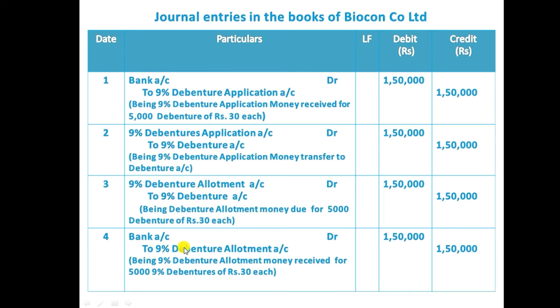Now this due the company is going to receive through the bank account. So bank account debit to 9% debenture allotment account 1,50,000. Here we debited the bank because the bank balance increased at the time of collecting the second installment. The allotment account is credited, and the narration: being 9% debenture allotment money received for 5,000 9% debentures of rupees 30 each.